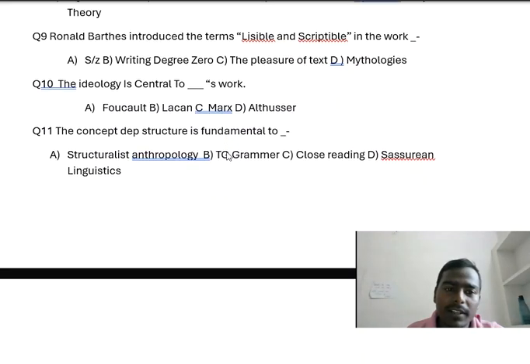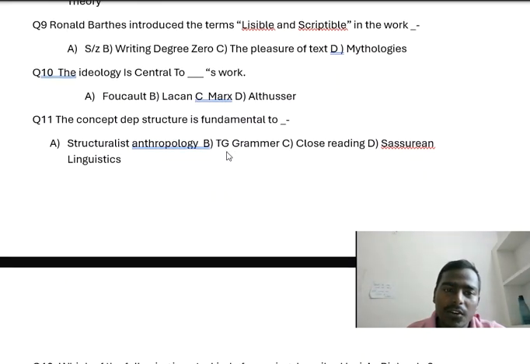Now question number 9. Roland Barthes introduced the terms lisible and scriptible in which work? Option A, S/Z. Option B, Writing Degree Zero. Option C, The Pleasure of the Text. And option D, Mythologies. So what is the right answer? The right answer is S/Z.